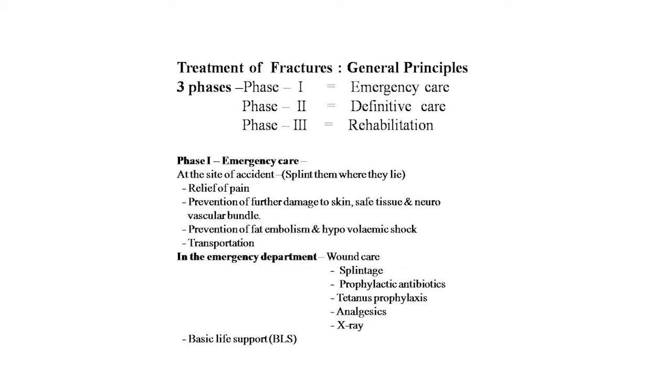There are three phases of the treatment of fractures: phase 1 emergency care, phase 2 definitive care, and phase 3 rehabilitation. First, phase 1 emergency care. At the site of accident, splint them where they lie, the accidental persons. Relief of pain, prevention of further damage to skin, soft tissue, and neurovascular bundle. Prevention of fat embolism and hypovolemic shock, and transportation immediately to the hospital. This phase of emergency care should be taken as the first line of treatment in the fracture.